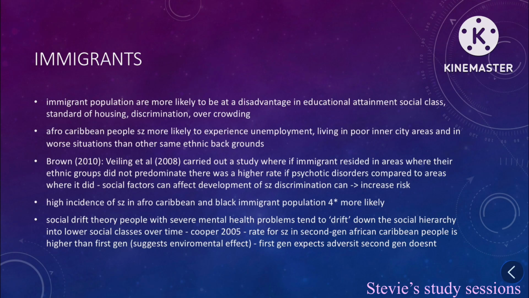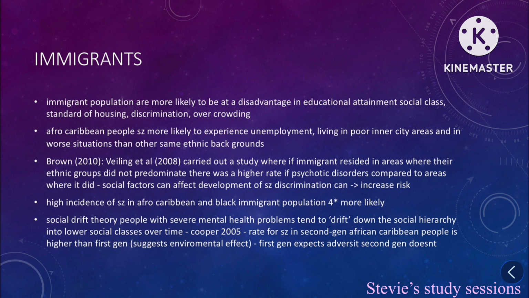Immigrants. Immigrant populations are more likely to be at a disadvantage in educational attainment, social class, and standards of housing, discrimination, and overcrowding. Schizophrenia is higher in people of Afro-Caribbean descent. This is because they're more likely to experience unemployment, living in inner-city areas, and worse situations than other people of the same ethnic backgrounds. Brown 2010 looked at Veling 2008, where they carried out a study to see if immigrants resided in the areas where ethnic groups did not predominate, there was a higher rate of psychotic disorders compared to areas where it did. Social factors can affect the development of schizophrenia, and it can increase the risk.